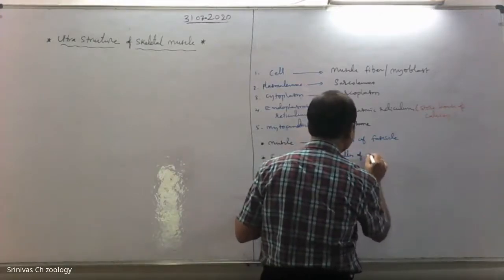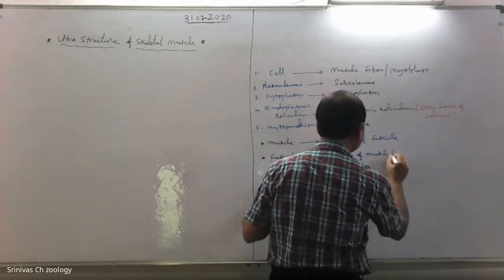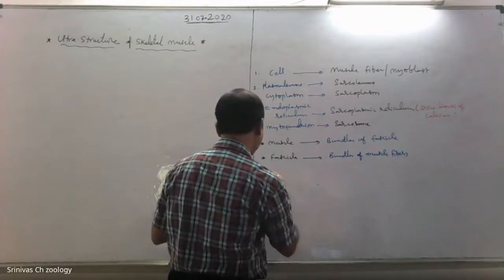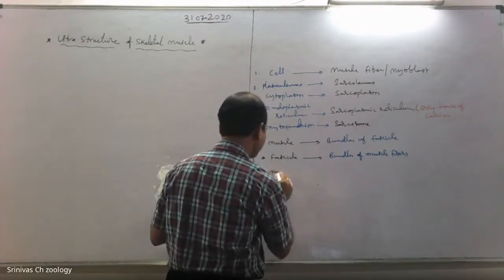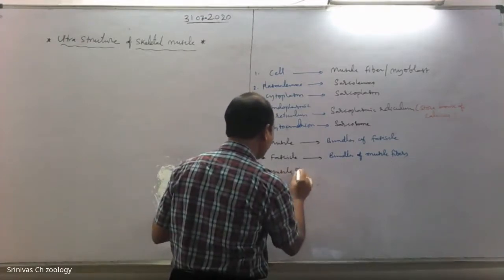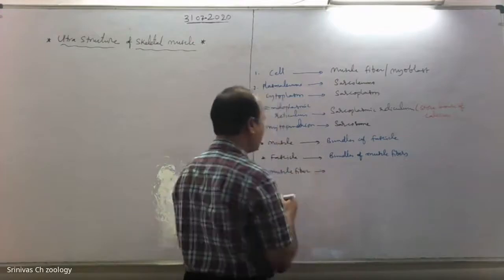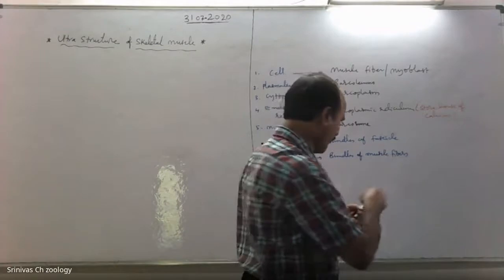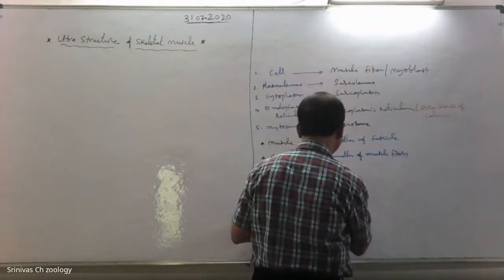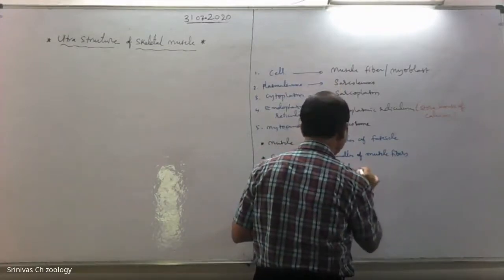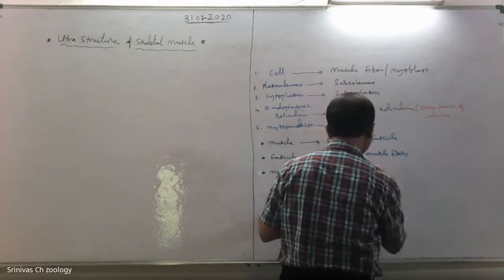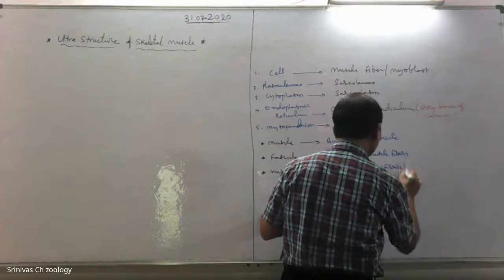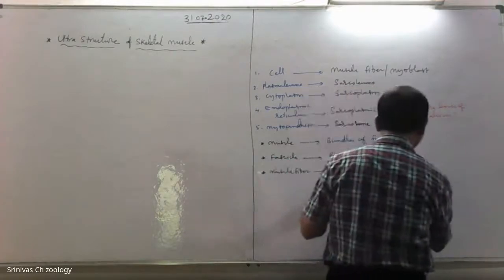Next, a muscle fiber is formed by bundles of myofibrils or myofilaments.